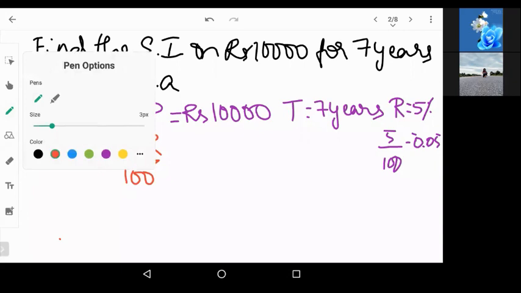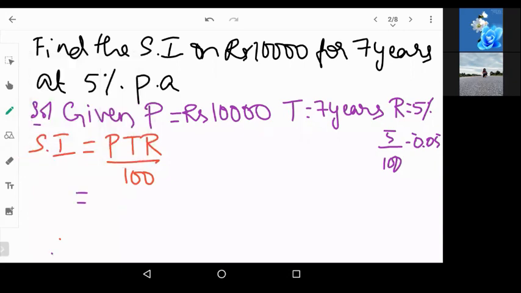Okay. Now, principal is 10,000 into 7 years. Now, since there is no years and months together, yeah, correct, Aina, 3,500 is correct. Wait. So, since it is 7 years, write full 7 years. Now, when it comes to interest, take 5. Don't take 0.05. Why?